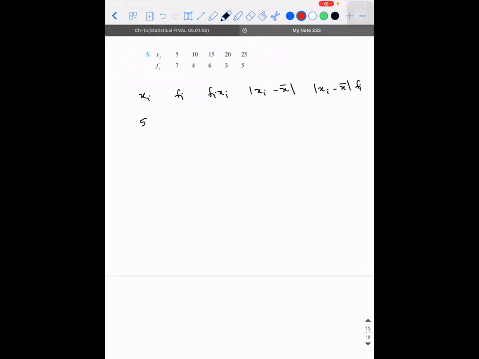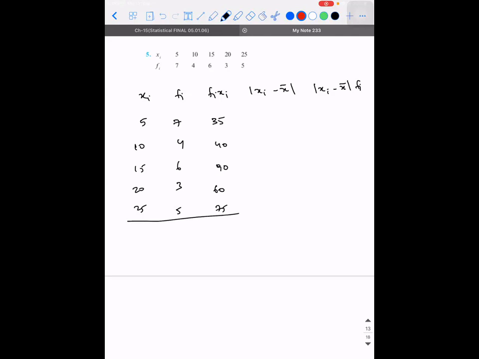So what is xi, guys? 5, 10, 15, 20, 25. Fi is 7, 4, 6, 3, 5. So what is fi into xi? That will be 35, 40, 90, 60, 75. Okay.